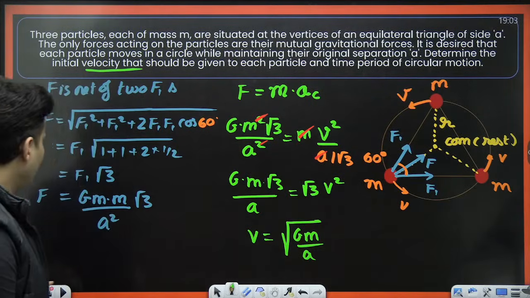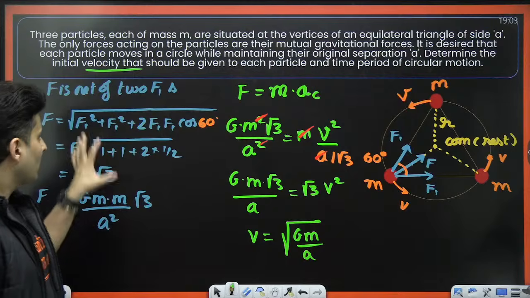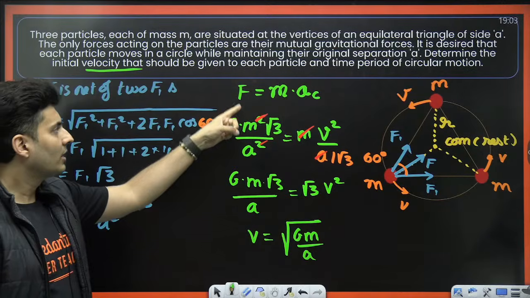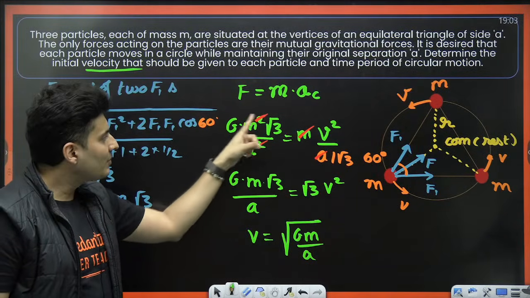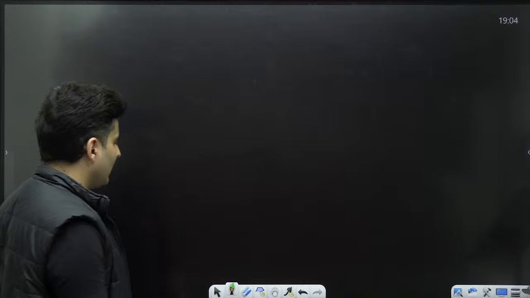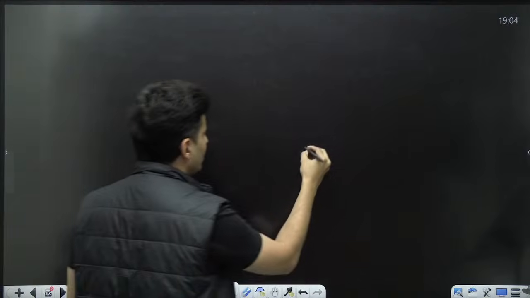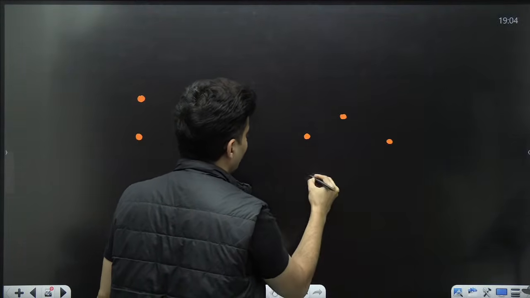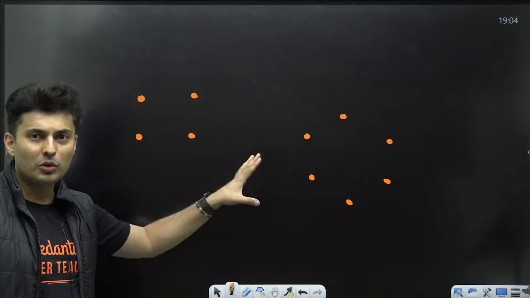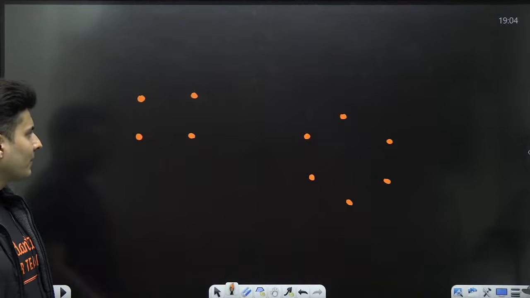So there is some bit of geometry or trigonometry involved in these questions. There is knowledge of vector addition which is needed, and obviously the knowledge of gravitational force is only here. Only this part is gravity, rest other things are from other chapters. So you can have questions like I said before, for 4 masses. This can also come in your JEE examination. You can also get for 6 masses as well. Just that you should know how to add using vectors, use circular motion, and understand the geometry. Is that okay, everyone? Will you be able to do it?